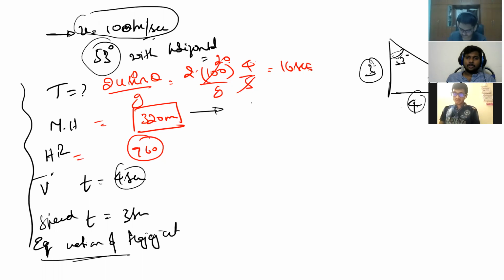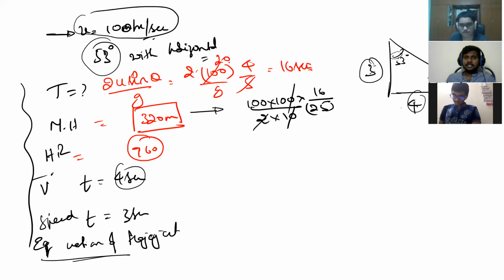This is u square sin square theta, that is 100 into 100 into sin square theta is 16 by 25 divided by 2g, 2 into 10. 0, 0 gets cancelled. 2 8s are, so 25 4s are, 4 10s are 40, 48 is 320.